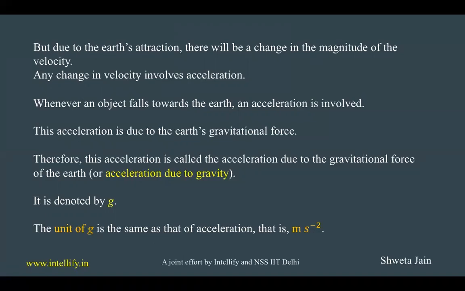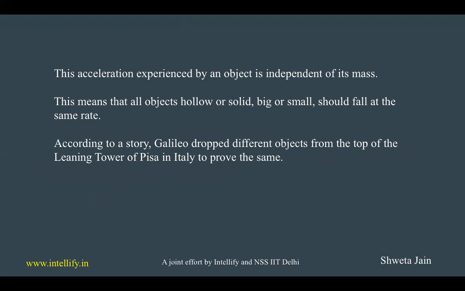Acceleration due to gravity is denoted by small g. The unit of acceleration due to gravity is meters per second square. It is the same as the unit of acceleration. This acceleration experienced by an object does not depend on the mass of the object. This means that all objects, whether heavy or light, hollow or solid, big or small, should fall at the same rate.